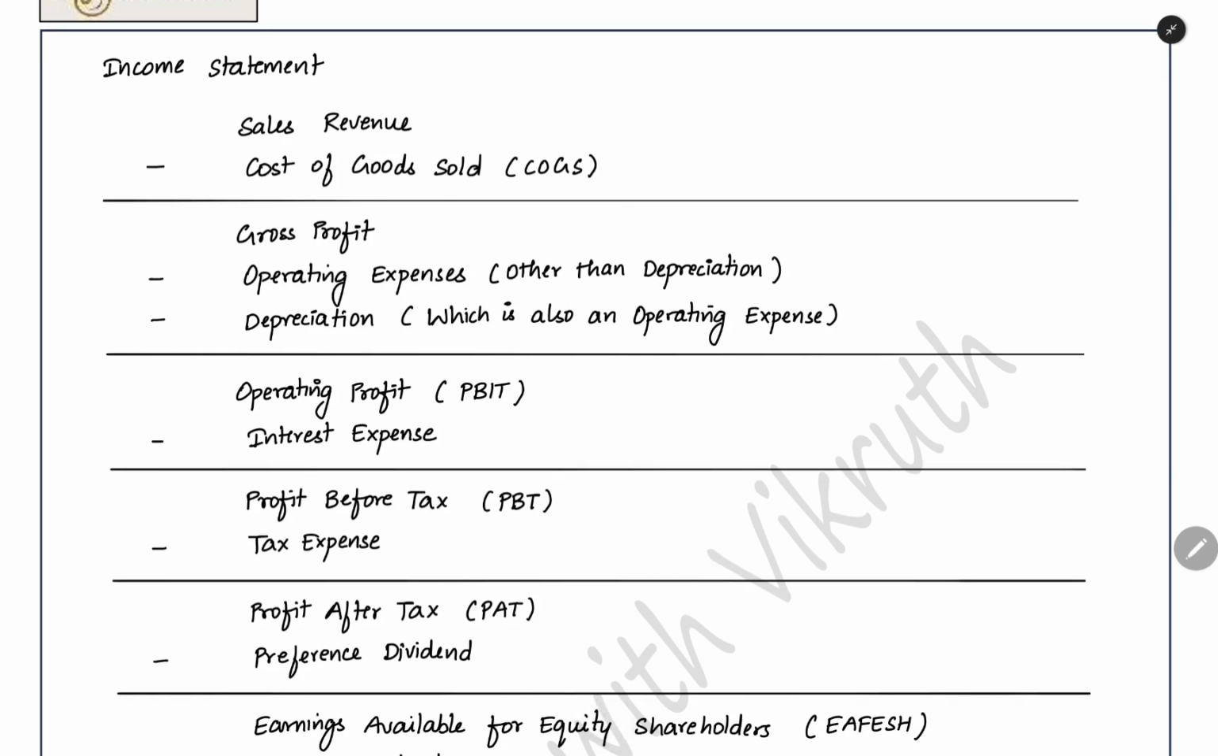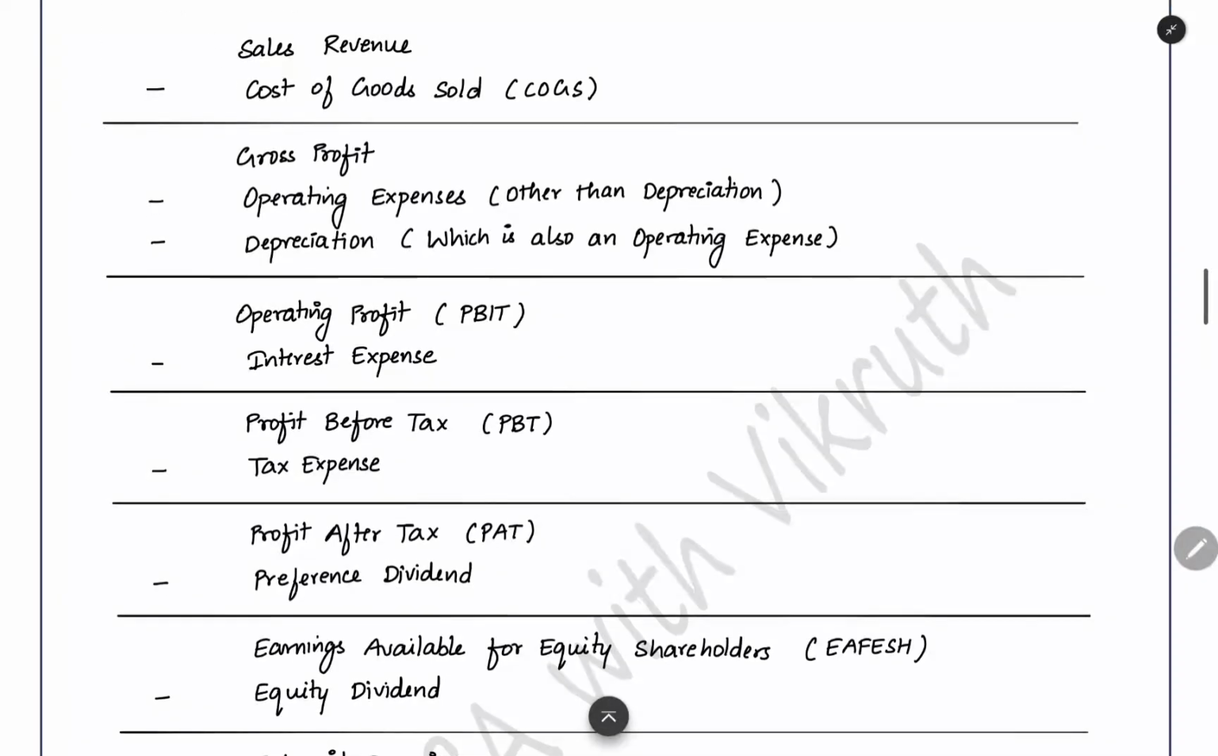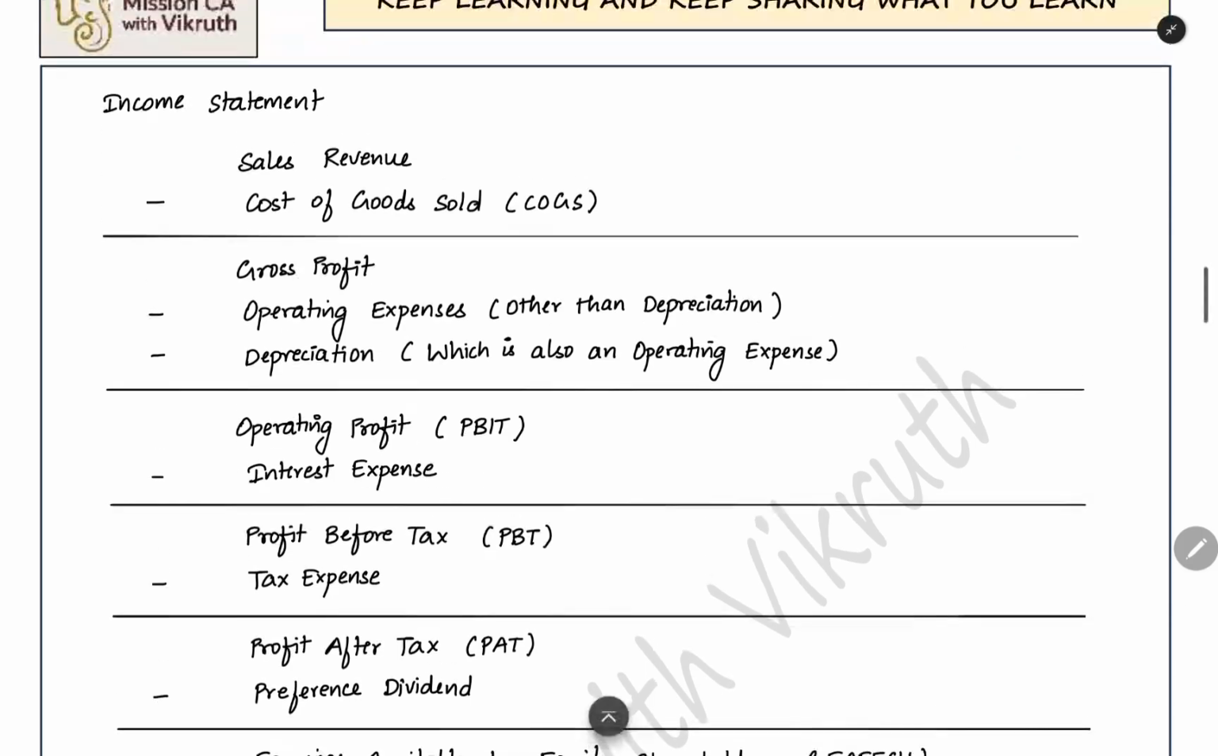After paying the cost of goods sold, we get the gross profit. Then we have to pay other operating expenses like rent, machinery, and so on. Those expenses we have to pay will be the operating expenses. Other than depreciation, you first reduce those, and then depreciation also you have to reduce. You reduce these from the gross profit. Depreciation is also an operating expense.